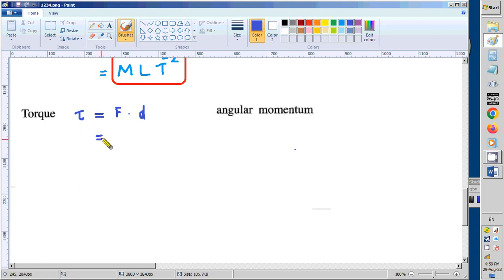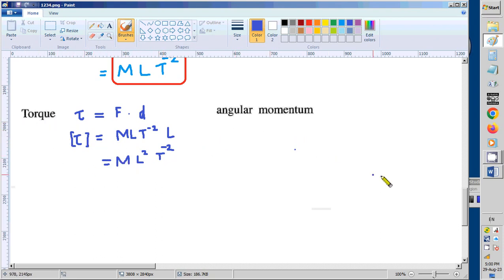So now we are going to find out the dimensions of torque. We have to write the dimensions of force. That we know already, M L T minus 2. This d is a distance, a perpendicular distance. So it is a length, therefore L. Then we get M L squared T minus 2. So that is the answer for this part.